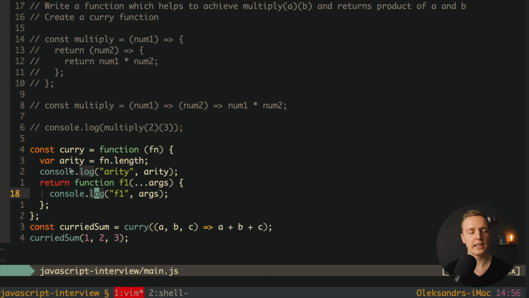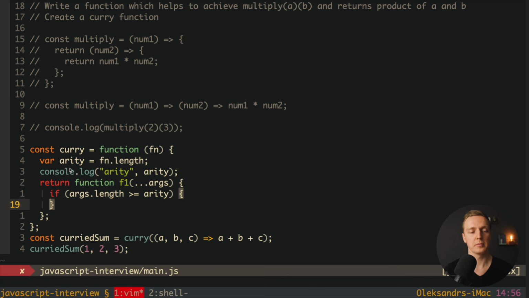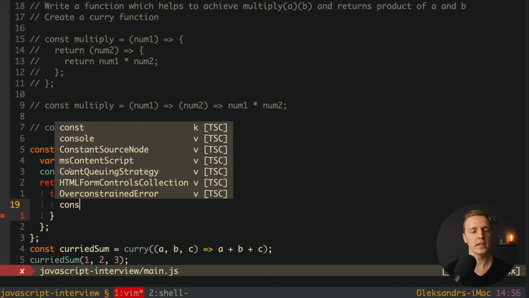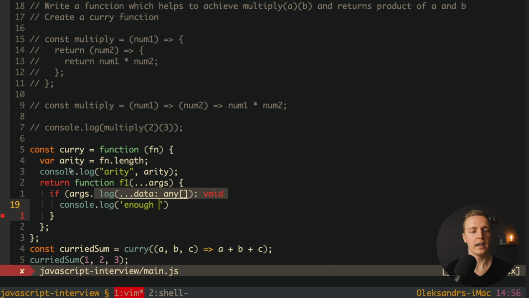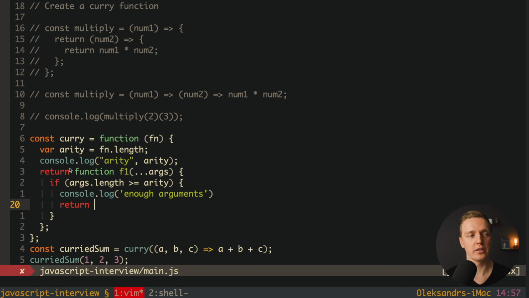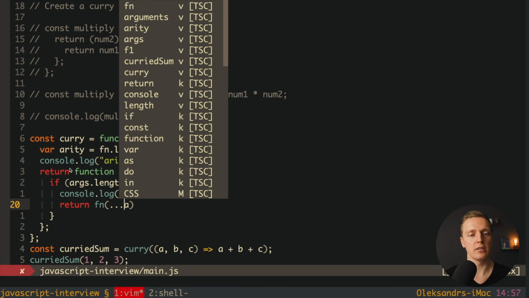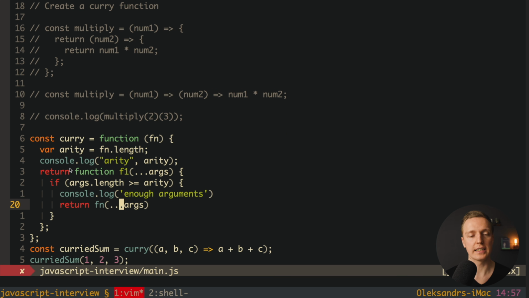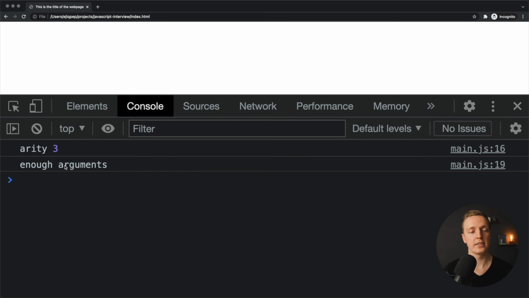So what I want to do inside, I want to check how many arguments we got, or if we got enough arguments or not. This is why here inside return we can compare, okay, arguments length, this is the length of our array, is bigger or equal arity. And this means that we are getting enough arguments to come out of the function. So here I want to console log enough arguments. In this case, I just want to return here our function and call it with our arguments. So I'm spreading our arguments again, and it will just put here all arguments just like they were previously. Let's check this out. I'm reloading the page and we got a message enough arguments.